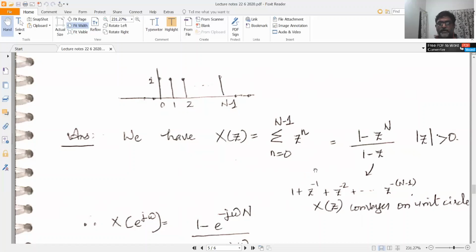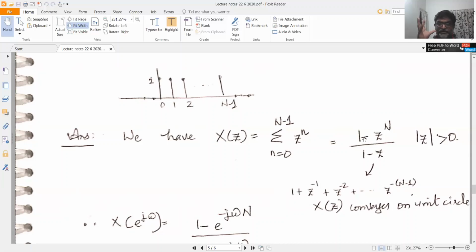So what is the ROC? The ROC is the entire z plane except z equal to 0. You can very easily verify this. For z equal to 0, this is 1 plus 1 by 0 plus 1 by 0 plus etc. All these do not converge. If you put any other value for z, you get a finite value. Which means you have N poles at the origin. Do you understand this? This sequence has got N poles at the origin.